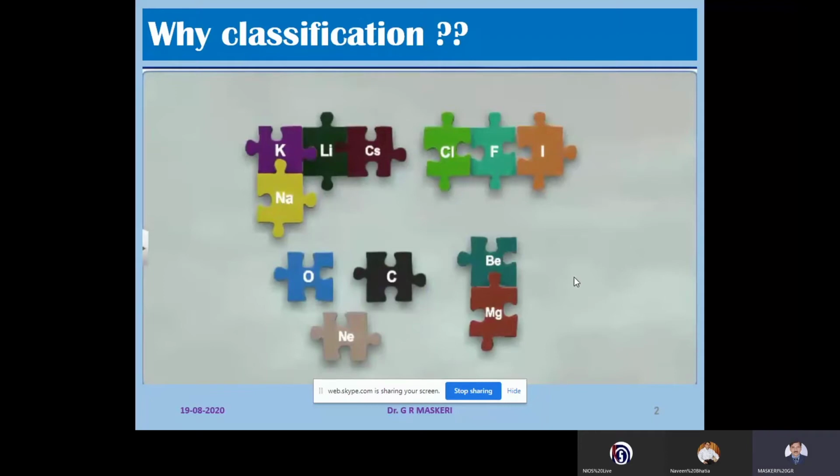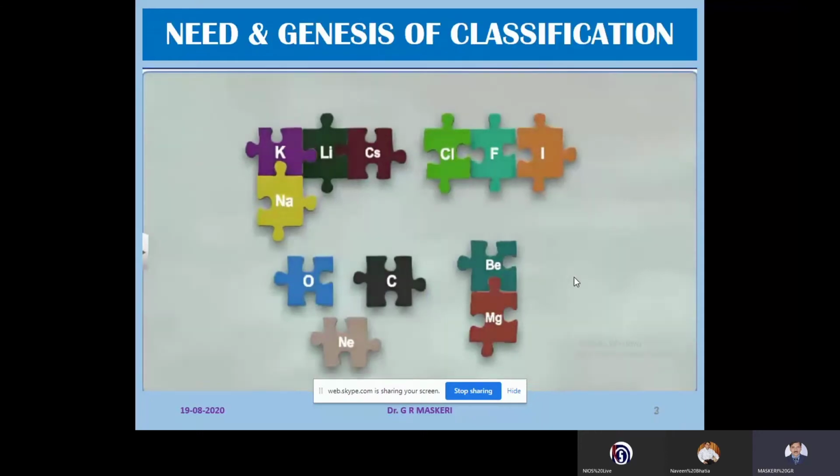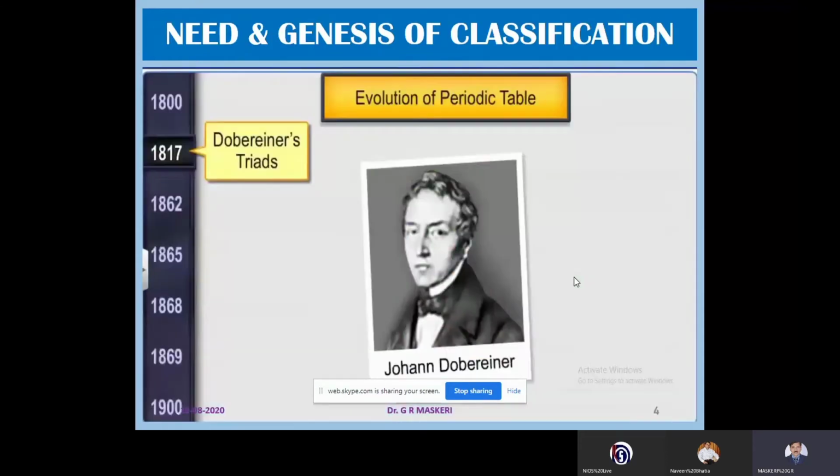Since the 19th century, scientists tried to classify with different approaches. In 1817, the German scientist Johann Döbereiner tried to classify the elements in groups of three, and he observed that the elements clubbed in a group of three show similarity in properties.